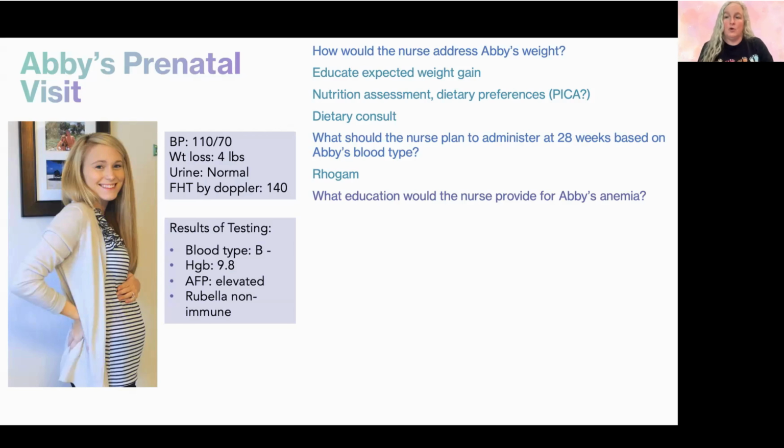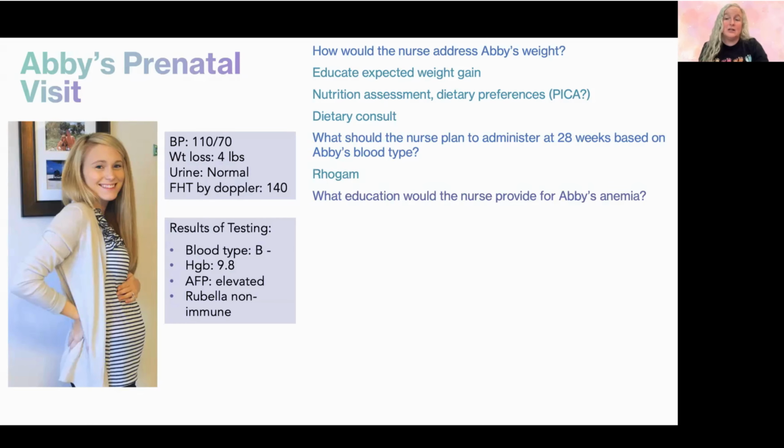So it is normal for women in pregnancy to have a lower hemoglobin amount, and it's called physiologic anemia. And this happens because when the woman's blood volume increases, the volume increase is more plasma than red blood cells, and so it dilutes the red blood cells. Okay, so the red blood cell production goes up, but the plasma goes up more. And so it's not unusual to see hemoglobin as low as 11 in pregnancy, but below that, we're concerned that this is more of an iron deficiency. And so the fact that she's 9.8, she definitely needs to have iron supplementation.